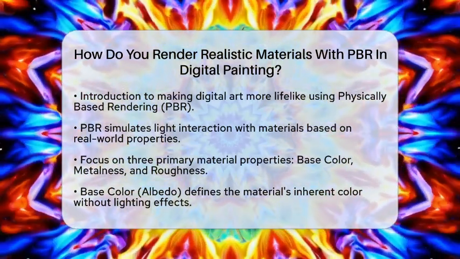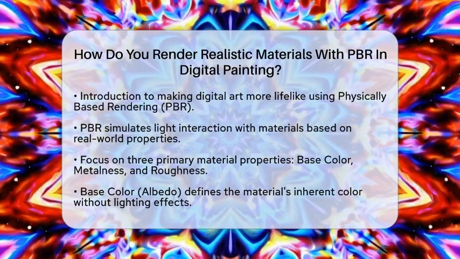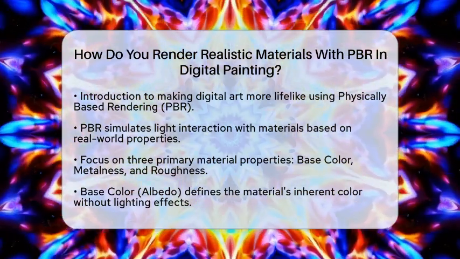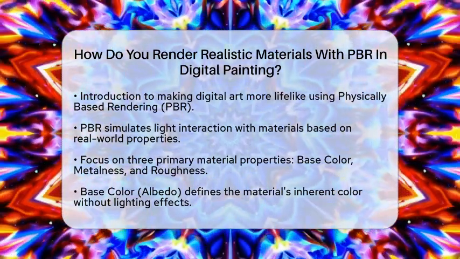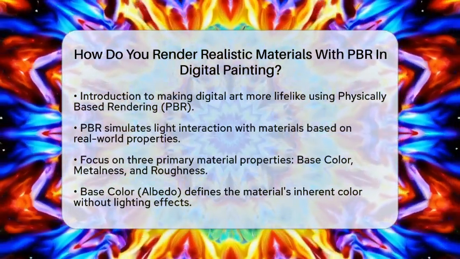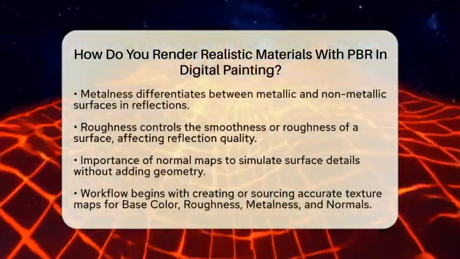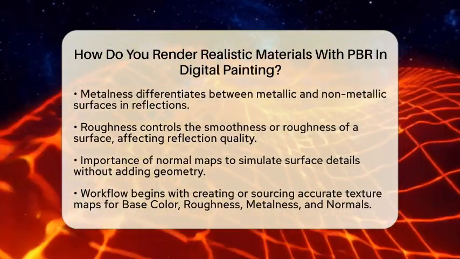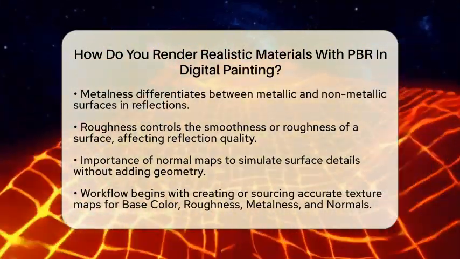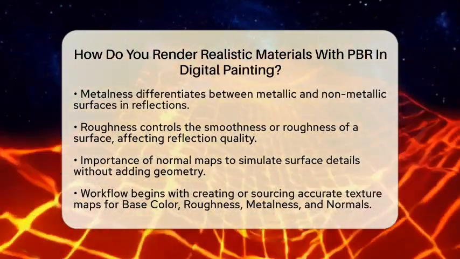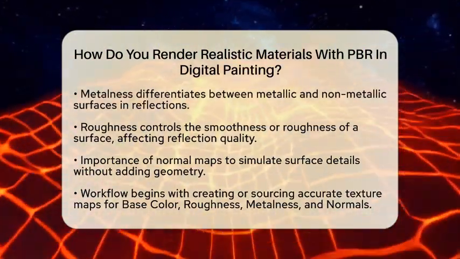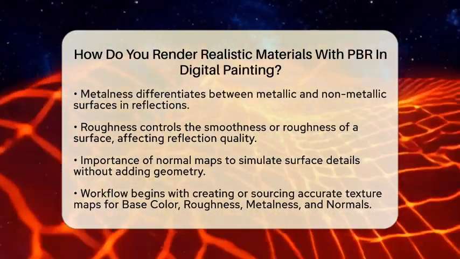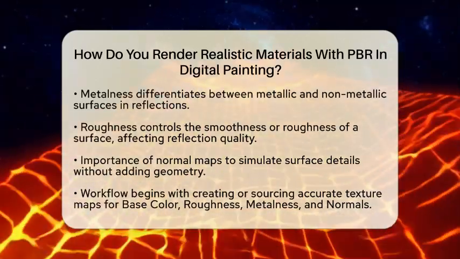The first is base color, also known as albedo. This defines the inherent color of the material without any lighting effects. It shows how the surface reflects diffuse light. Next is metalness. This property helps differentiate between metallic and non-metallic surfaces. Metals reflect light differently, often showing colored reflections, while non-metals display more diffuse reflections.